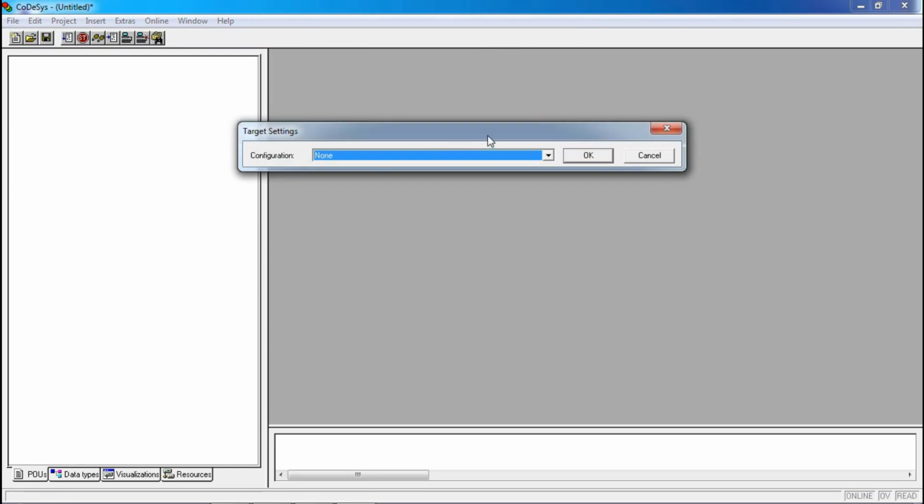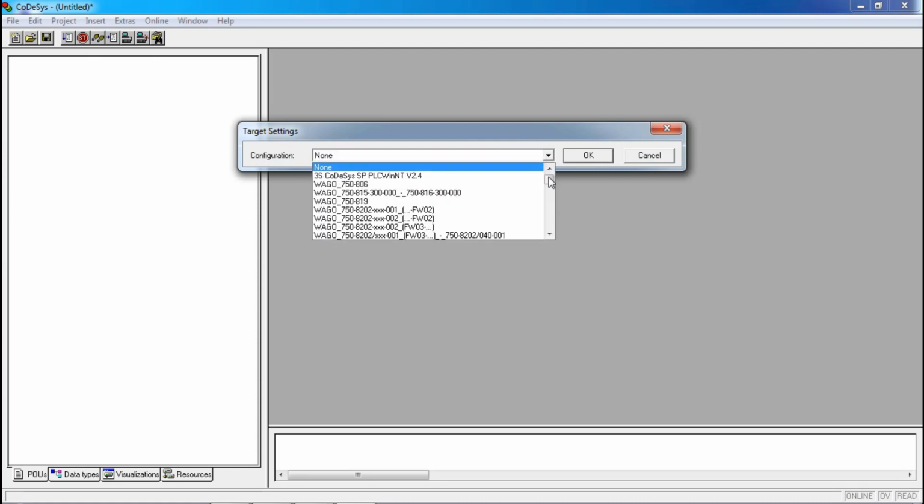Here you can select the target according to your hardware. I don't need it now. If we have actual hardware, we can do it later on as well. Right now we see just how to write the structure text in Codesys.